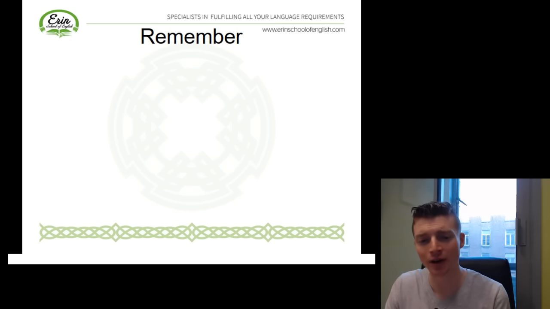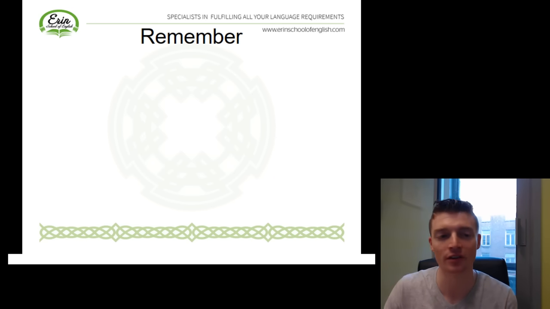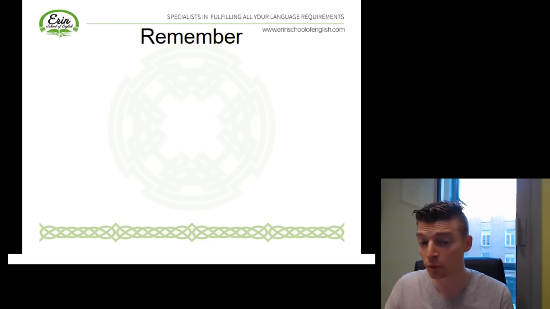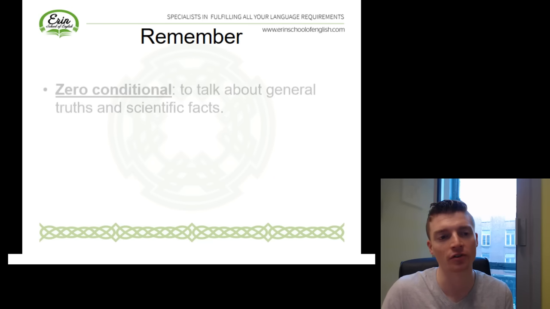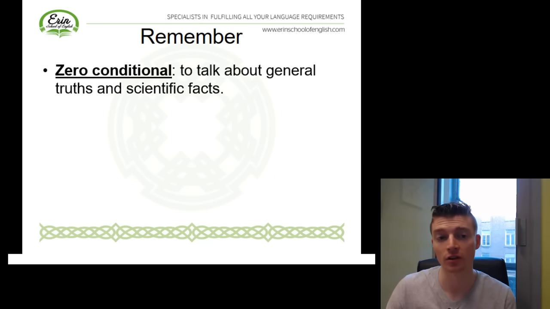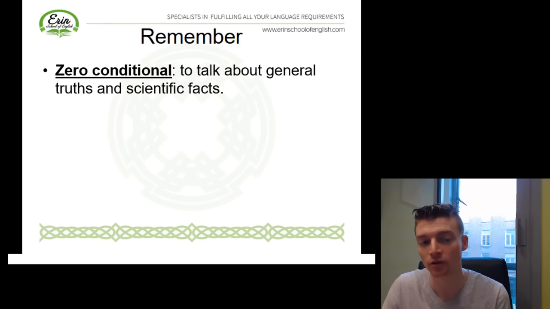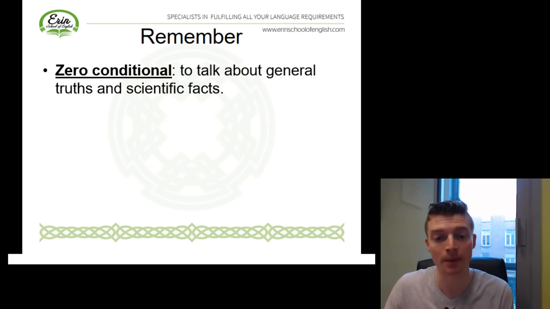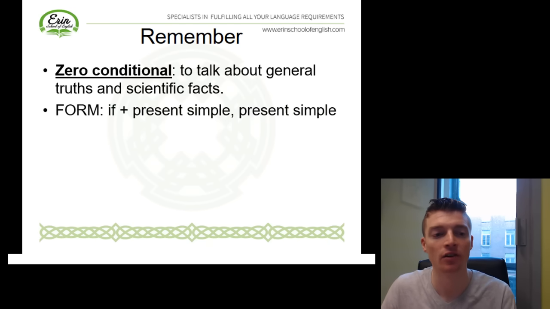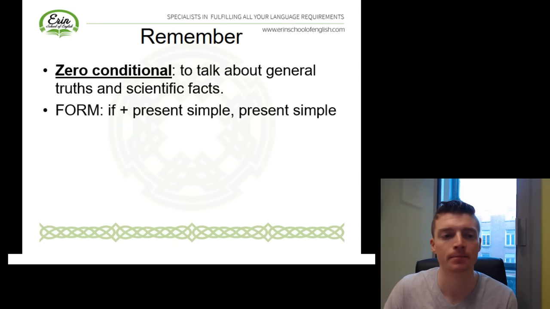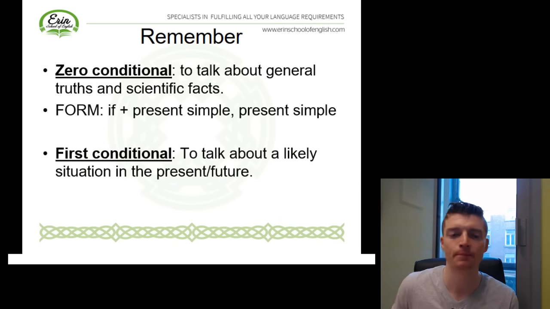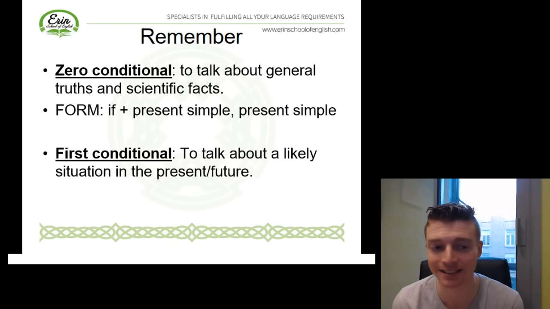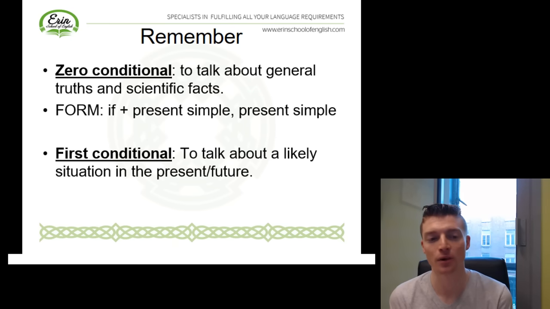Cool. So just before we look at some more conditional structures, we'll review what we've talked about so far. So the zero conditional, it's used to talk about general truths and scientific facts. We can also use it in the imperative in the main clause. So our form is if plus present simple and then present simple. The first conditional, we use to talk about a likely situation in the present or future.